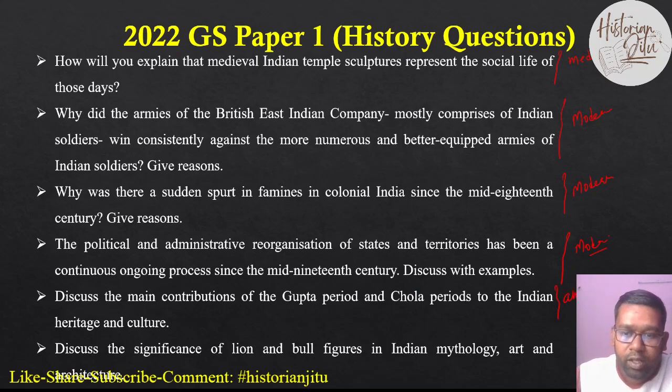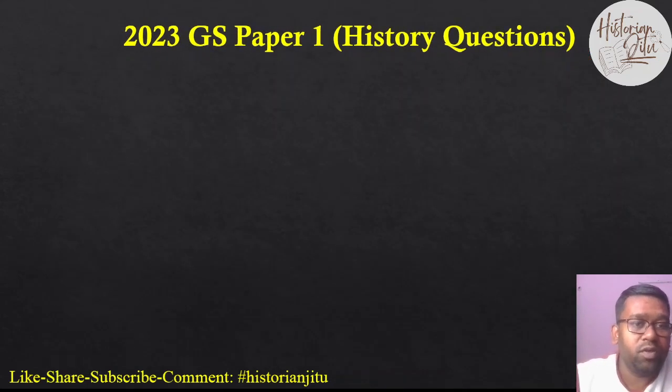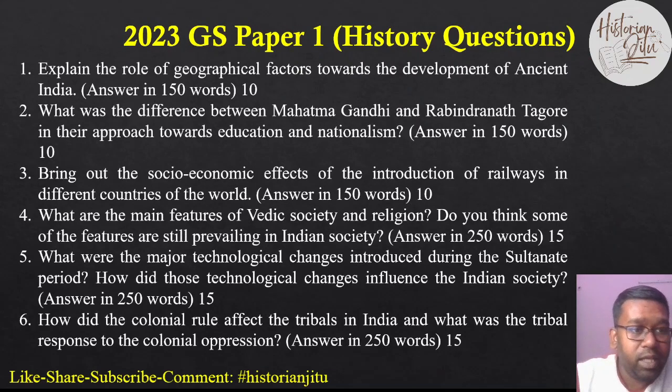So this topic belongs to ancient. Discuss the significance of lion and bull figures in Indian mythology, art and architecture. So this will be also in the ancient. So this time they are asking 2 questions from ancient, 2 from ancient, 3 from modern and 1 from medieval. Okay. If we see the other questions that was asked in 2023 examination, the same patterns are followed.